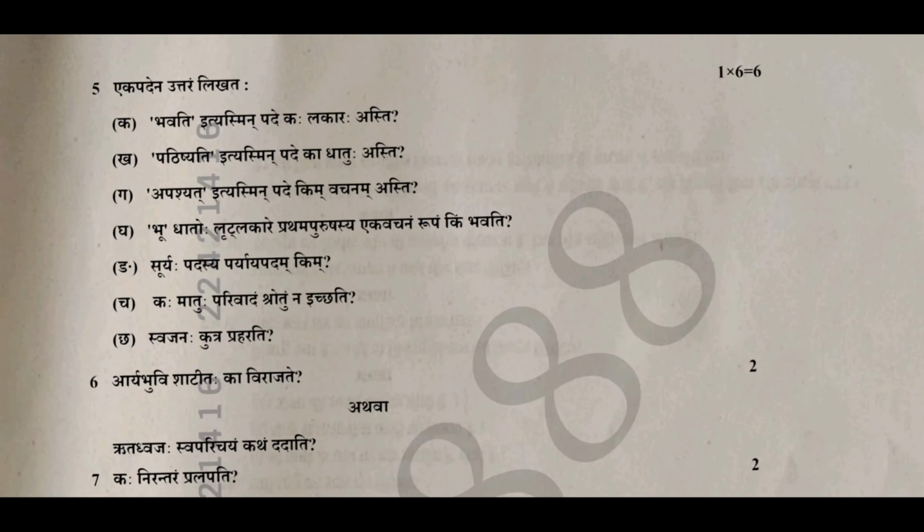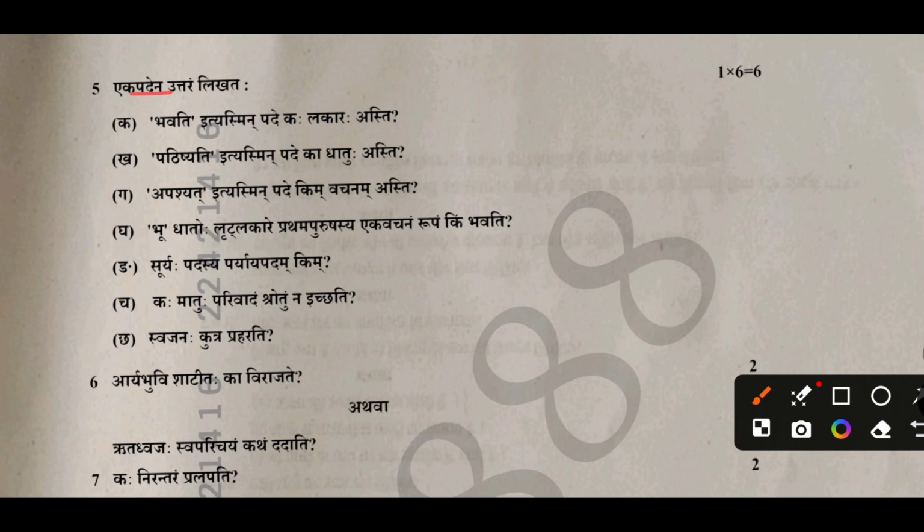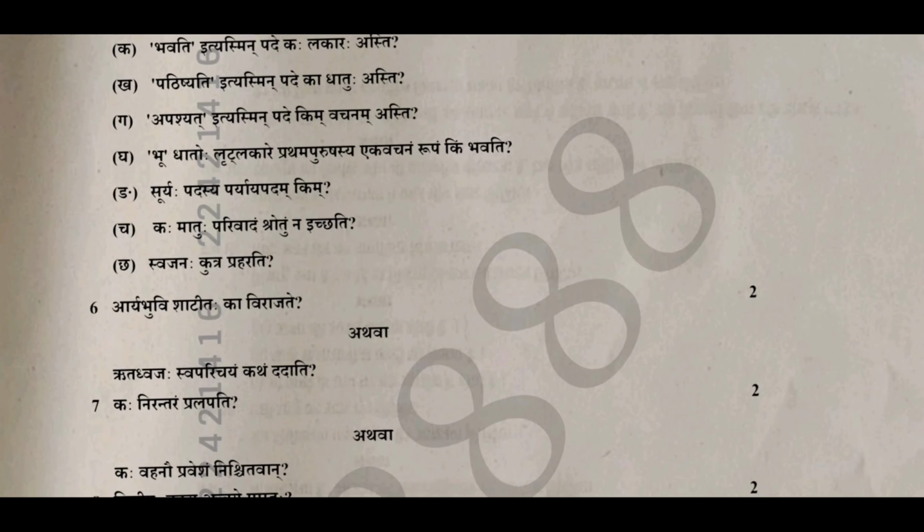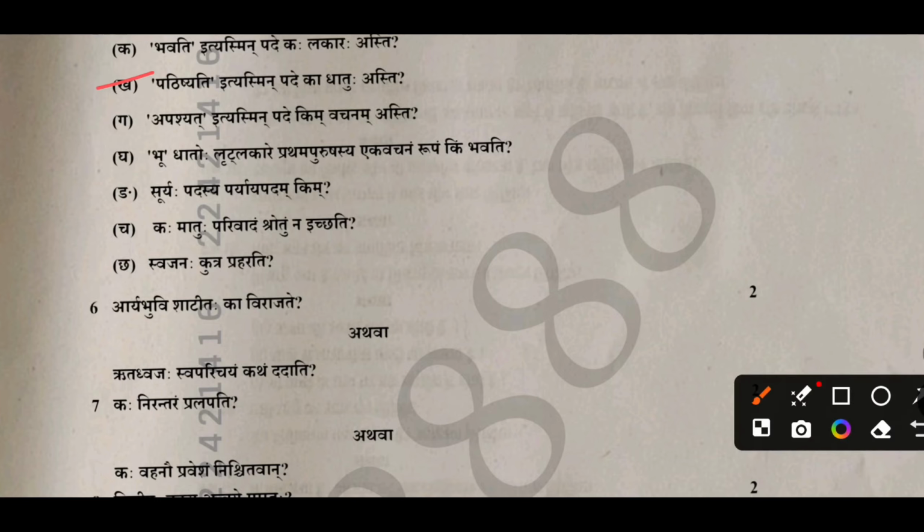In the fifth question, you have to write the answer in one word. Which lakara is there in this word? So in the first, you have to write the correct answer. Lat lakara. You have to write lakara. The correct answer of the first is lat. Patishyati pade ka dhatu asti? Which dhatu is there in this word? So in the second, you have to write the correct answer. Pat dhatu.